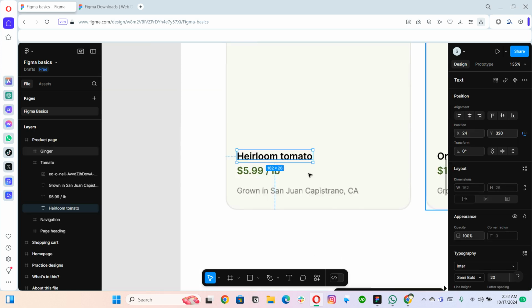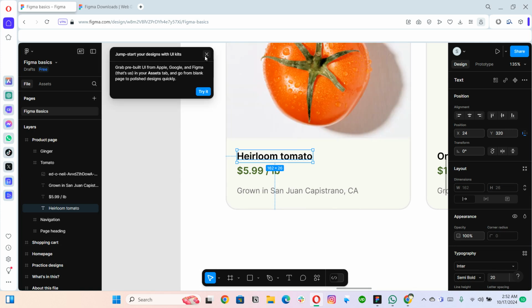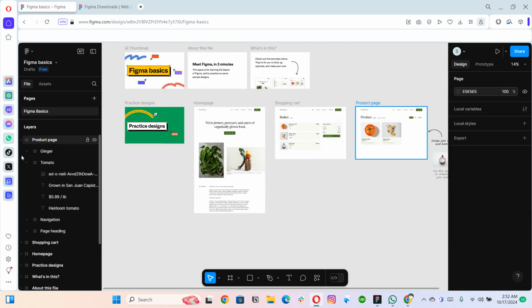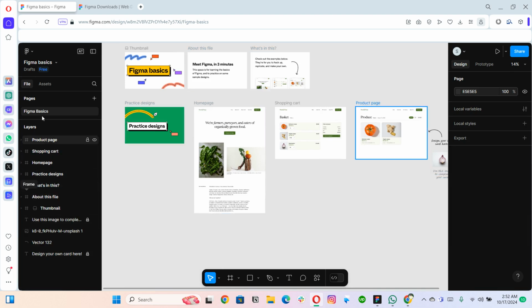So here they are giving me a few tutorials. If I want to skip, I can obviously skip, or otherwise if you want to learn, you can read those comments and learn those parts as well, right? So this is the Figma interface that is going to be used a lot by you. Either you are using the web app or the desktop app, it will be similar, right? I will be using mostly the desktop app, not the web version. So it's up to you.